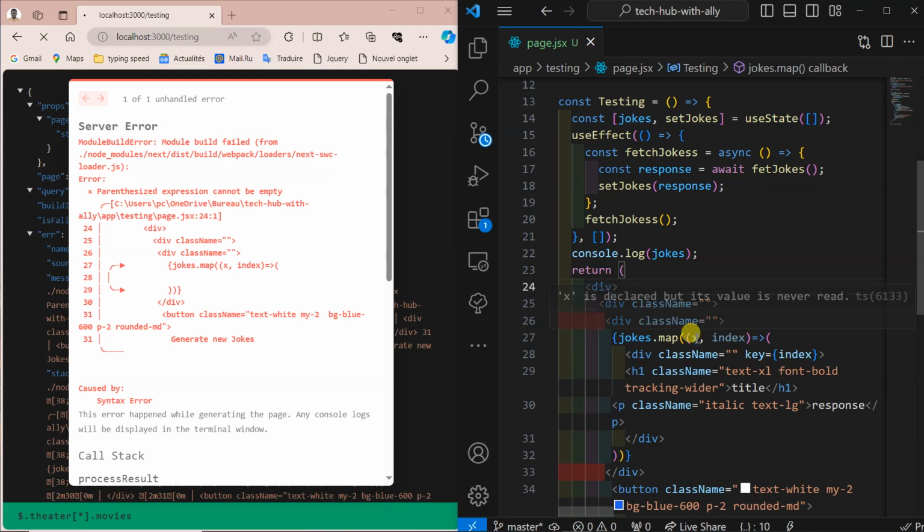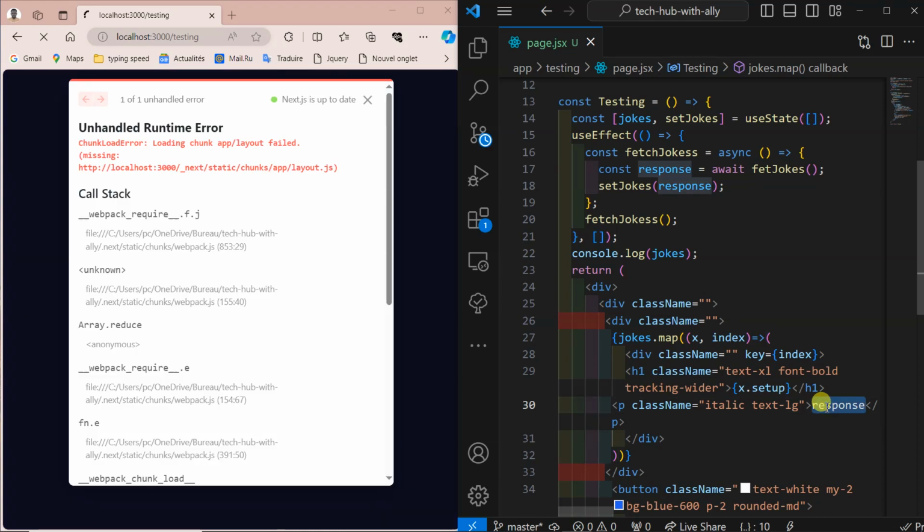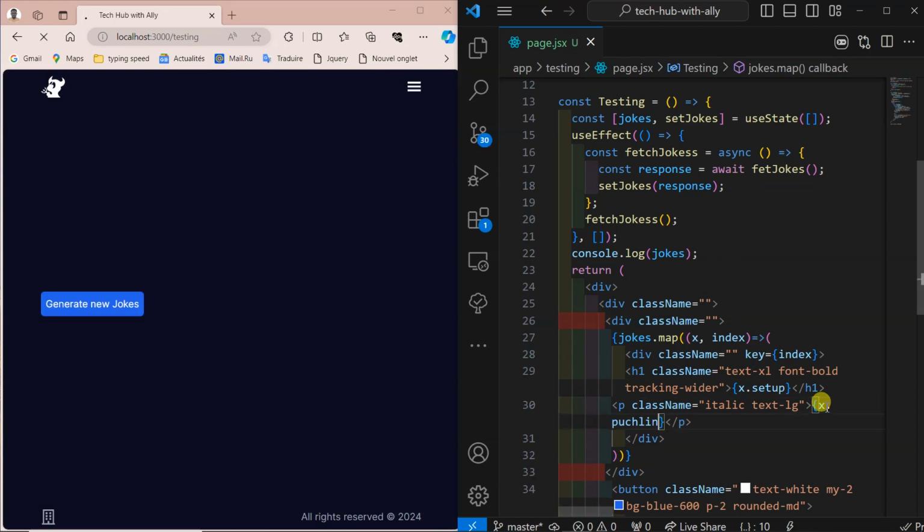Now we have x here, so x.setup will give us this part here. x.setup will get us what we want on the top, and then here will be x dot punchline like this. Punch, how do they write this punchline?